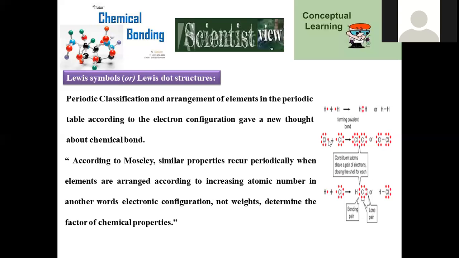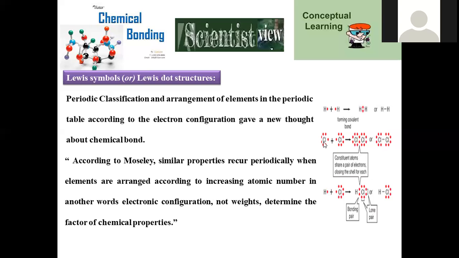In a similar way, chlorine, short of one electron in order to acquire the noble gas configuration, gets combined with one more chlorine, both mutually sharing the electrons, and there is a formation of covalent bond. And there are so many dots because of its valency. Lewis symbols predominantly represent the outermost shell electrons, known as valency shell electrons. So all the dots present on the atom represent the valency electrons present in it.